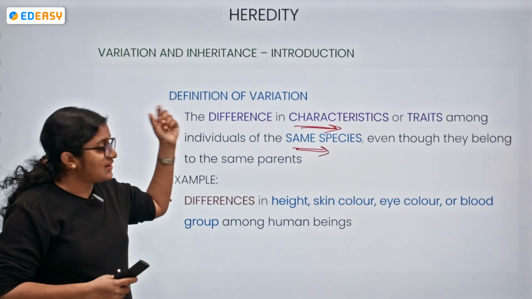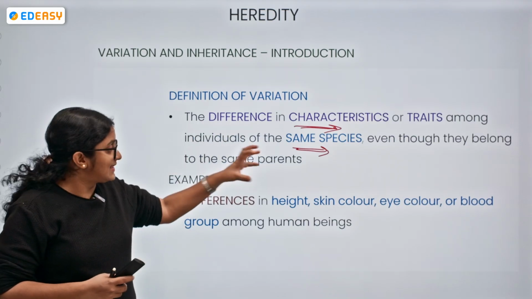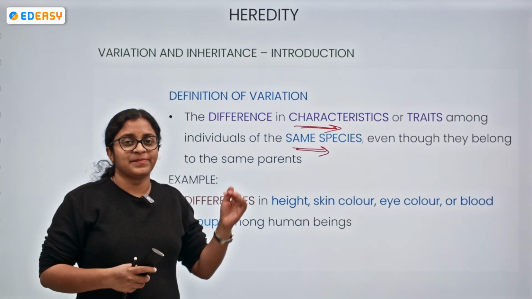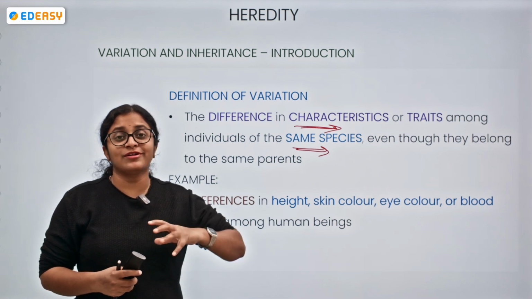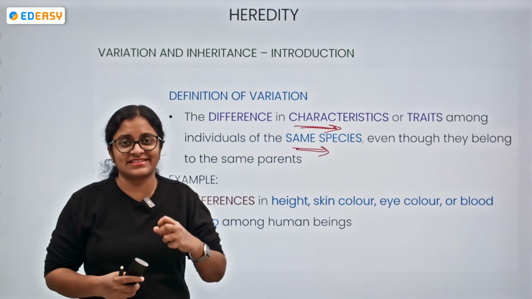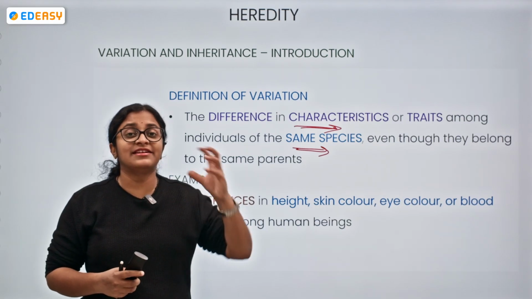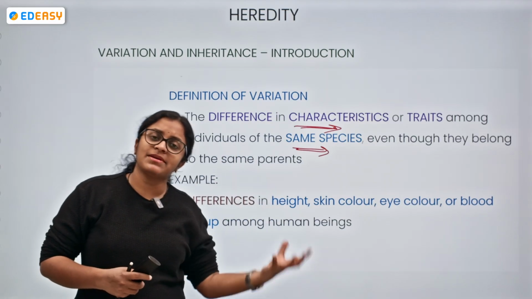There is a difference even though they belong to the same species, the same parents. For suppose, we have siblings. Okay, so our siblings don't look exactly like a photocopy of us. There are some differences. So what we can say, there is a difference, and that difference is nothing but the variation.